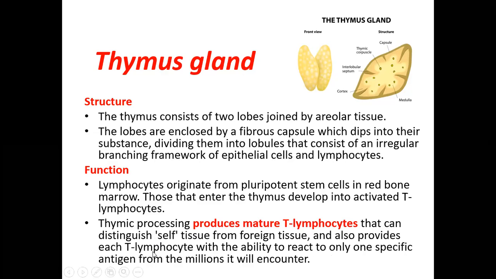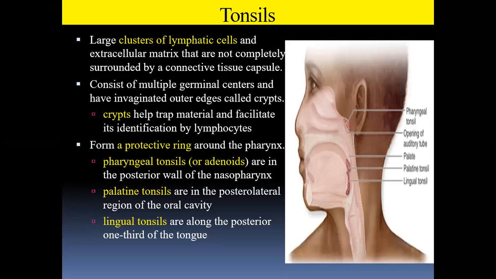So for each type of foreign body, there will be one type of T lymphocyte produced, from the millions it will encounter. So each group of T lymphocytes will have the capacity to fight some kind of antigen, very specific to one type, out of the millions of foreign bodies. So these T lymphocytes are very much essential for the defensive mechanism.